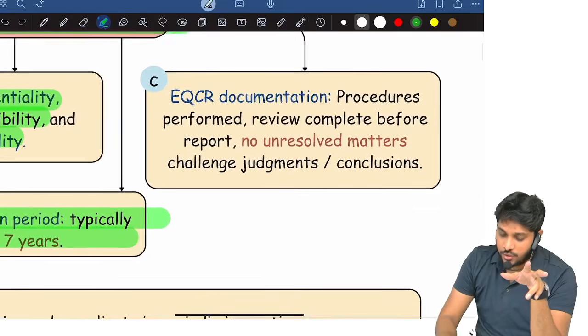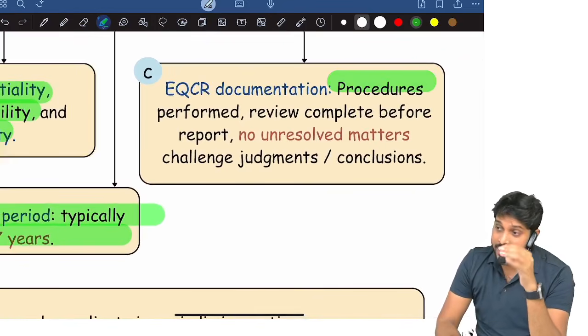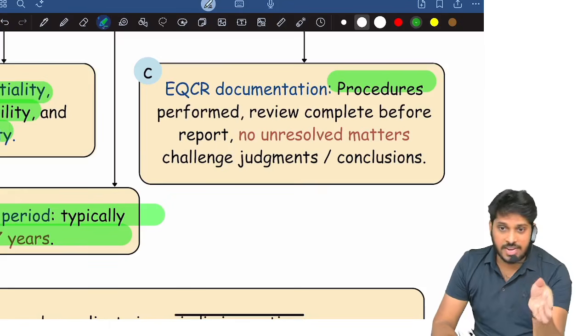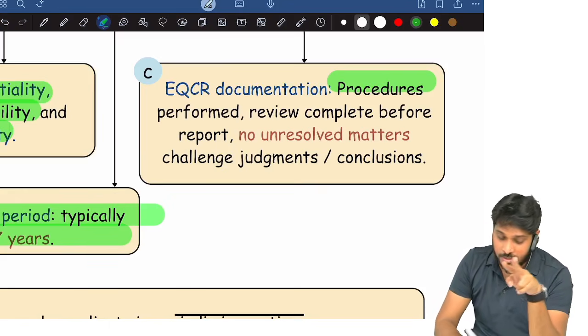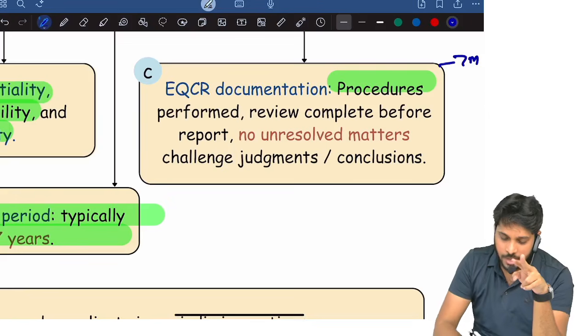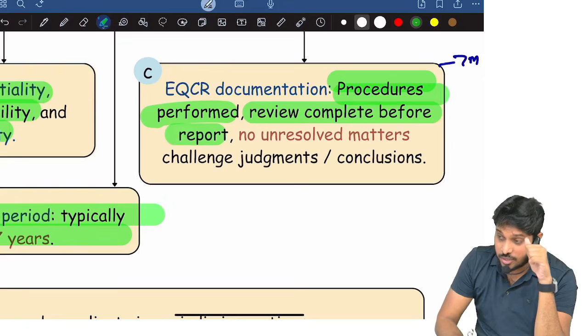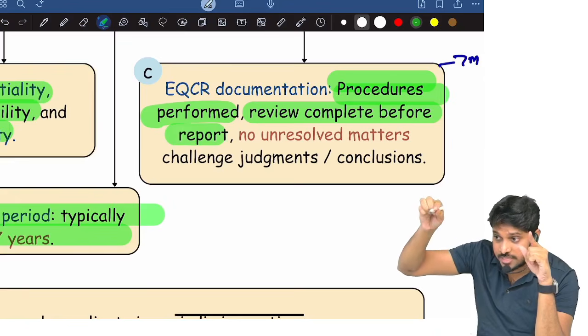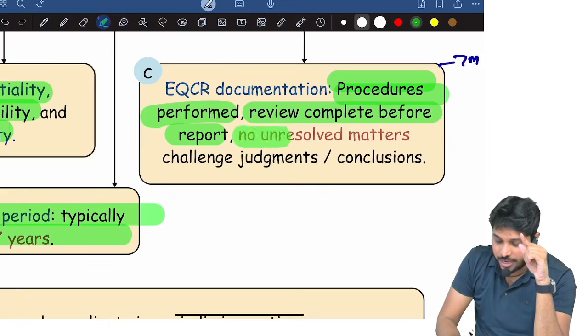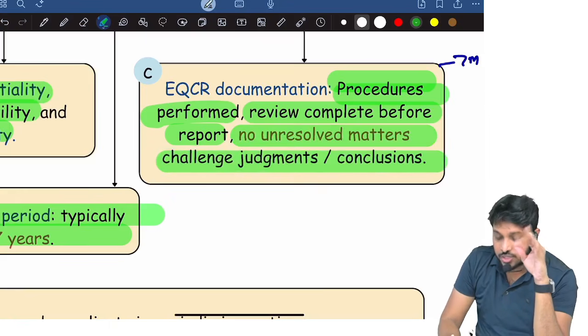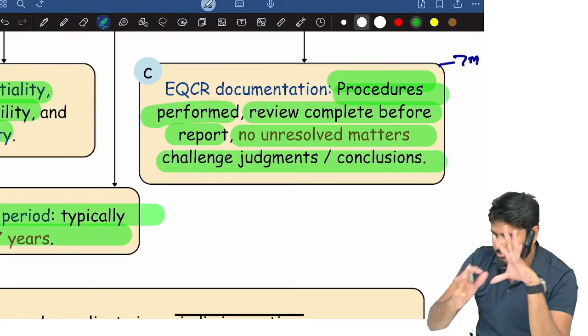Next, EQCR documentation. What shall the EQCR document? See, the partner will anyhow document. The EQCR also shall document. This itself can be asked as a 3 marks question. Now, what shall the EQCR document? What processes he performed, whether the review is completed before the report date, what proof is there that the review is completed before the report date, and see that there are no unresolved matters where some challenges are there.